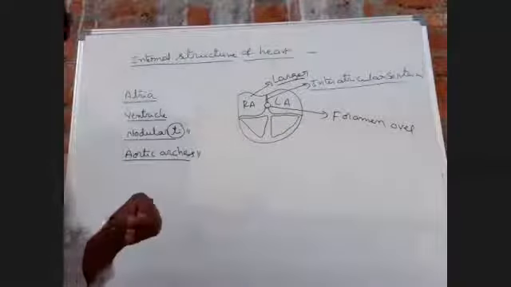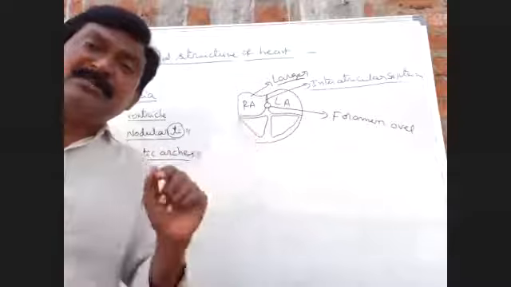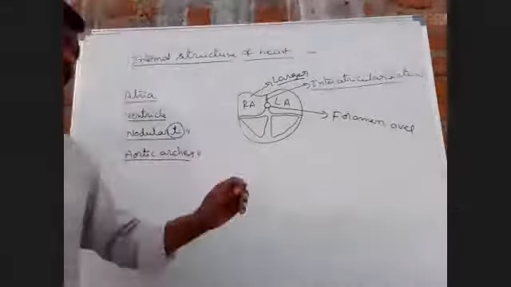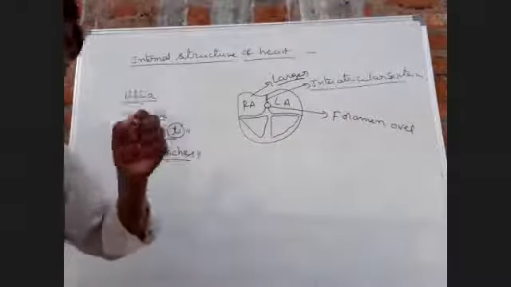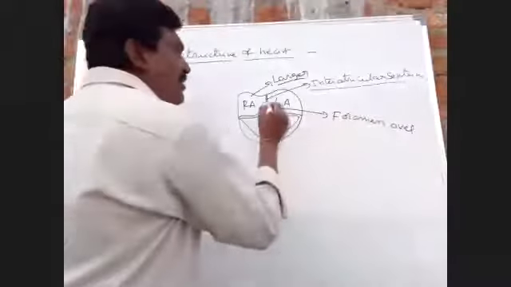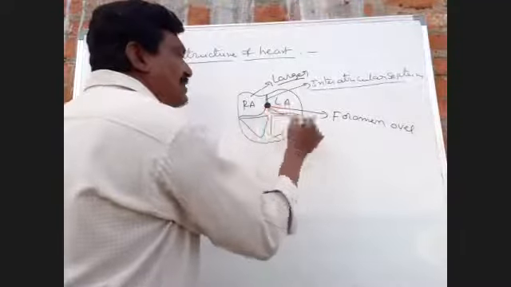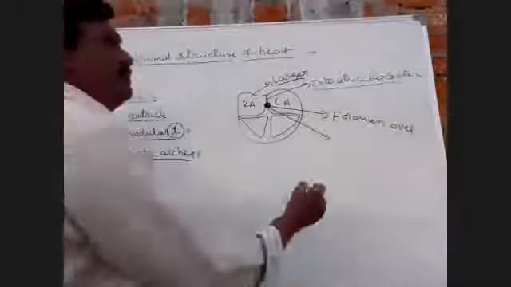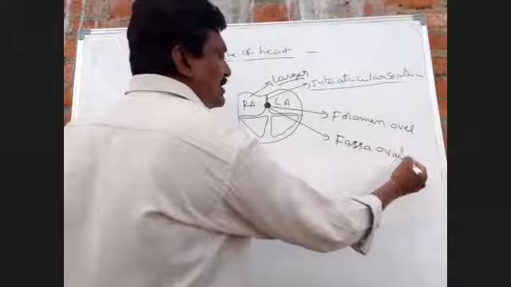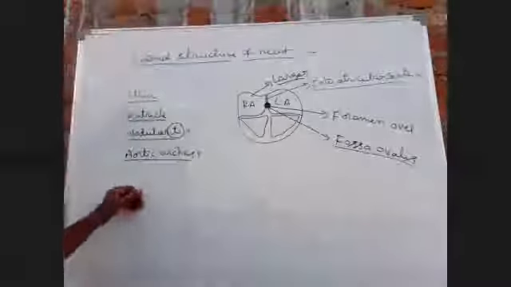After childbirth, when the lungs become functional, this foramen ovale gradually closes and is converted into fossa ovalis. This is most important.